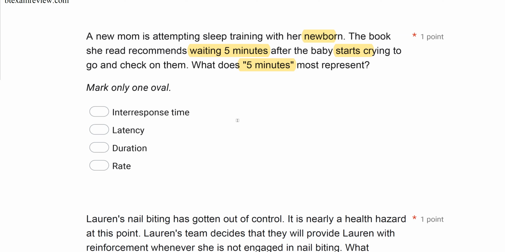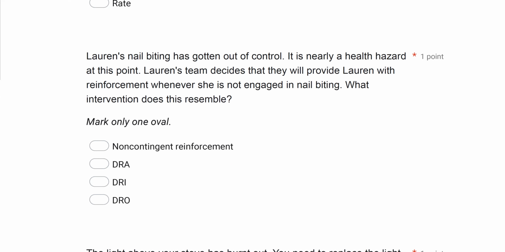Rate is a combination of frequency and time, but you have to make sure you have that frequency component as well as the time component to get rate. We don't have frequency, so it can't be rate. 5 minutes most represents latency, as the crying is the SD. The time in between is 5 minutes. So our latency is 5 minutes.